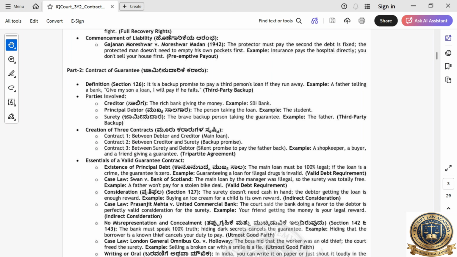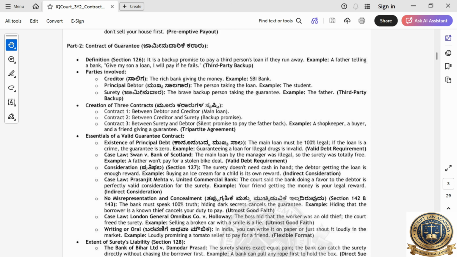The rights of the indemnity holder are things you already studied. Now it is not time for studying. It is revision time.